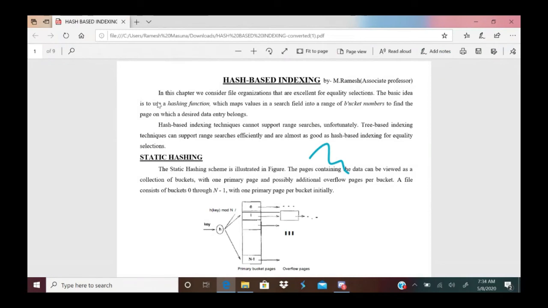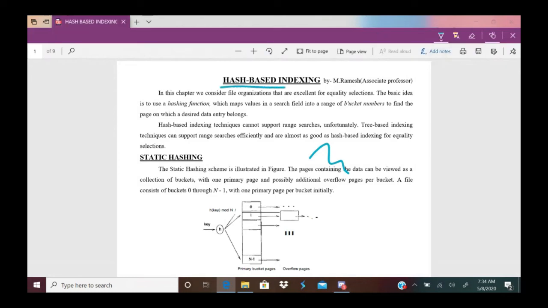I will be briefing what I discussed now. Hash based indexing. Hashing is best suited for equality selection. Keep that one point in mind. The second point we discussed: for range selection, tree based indexes are best suited.